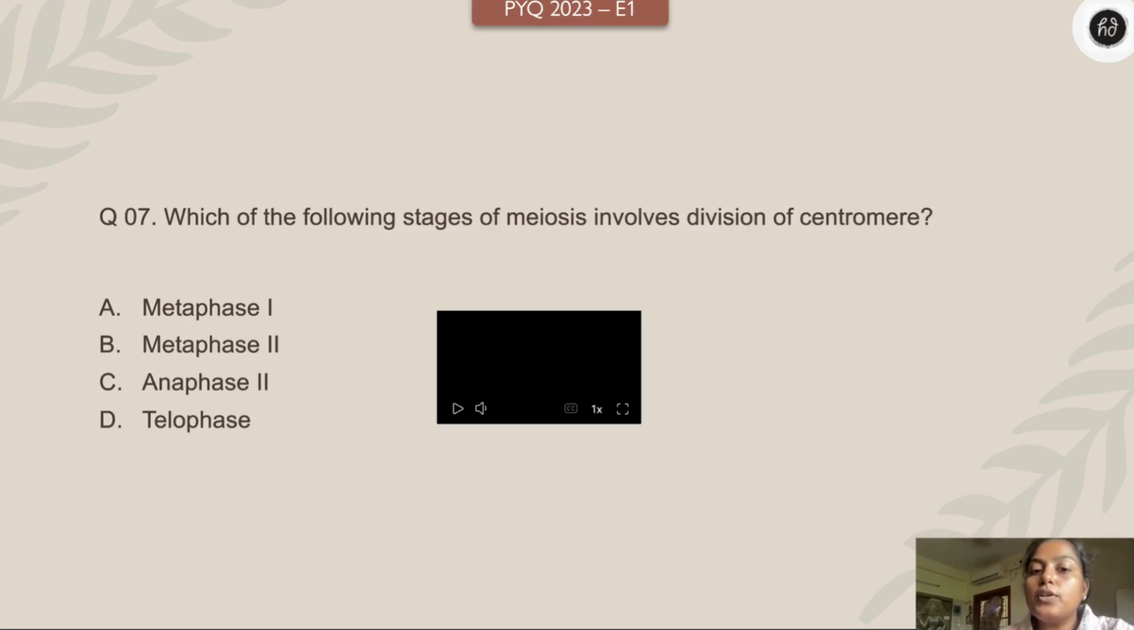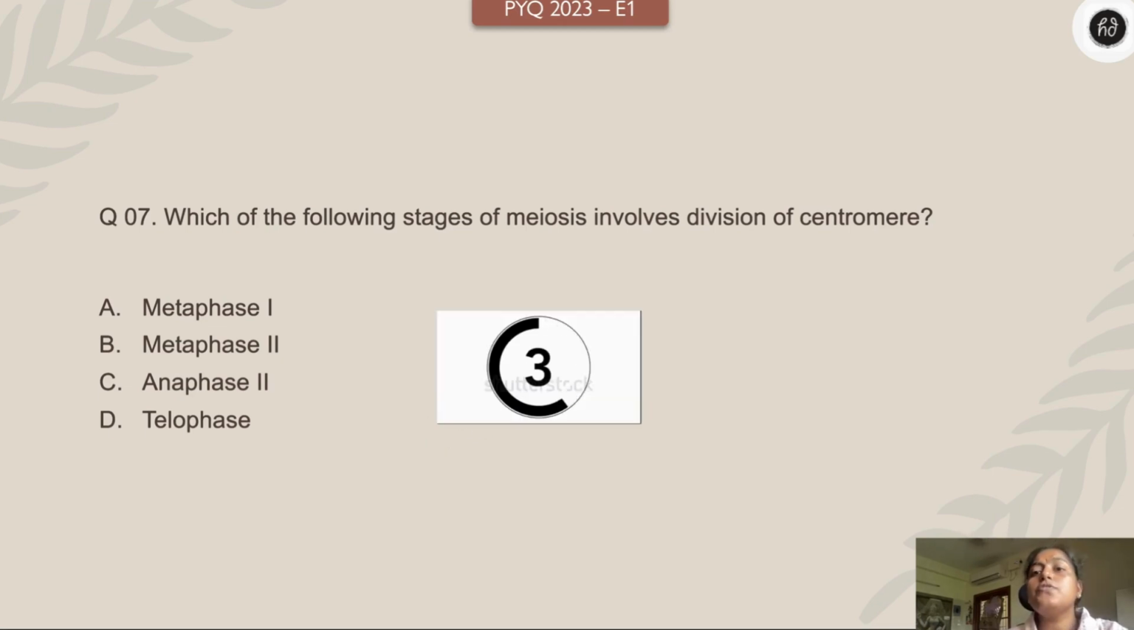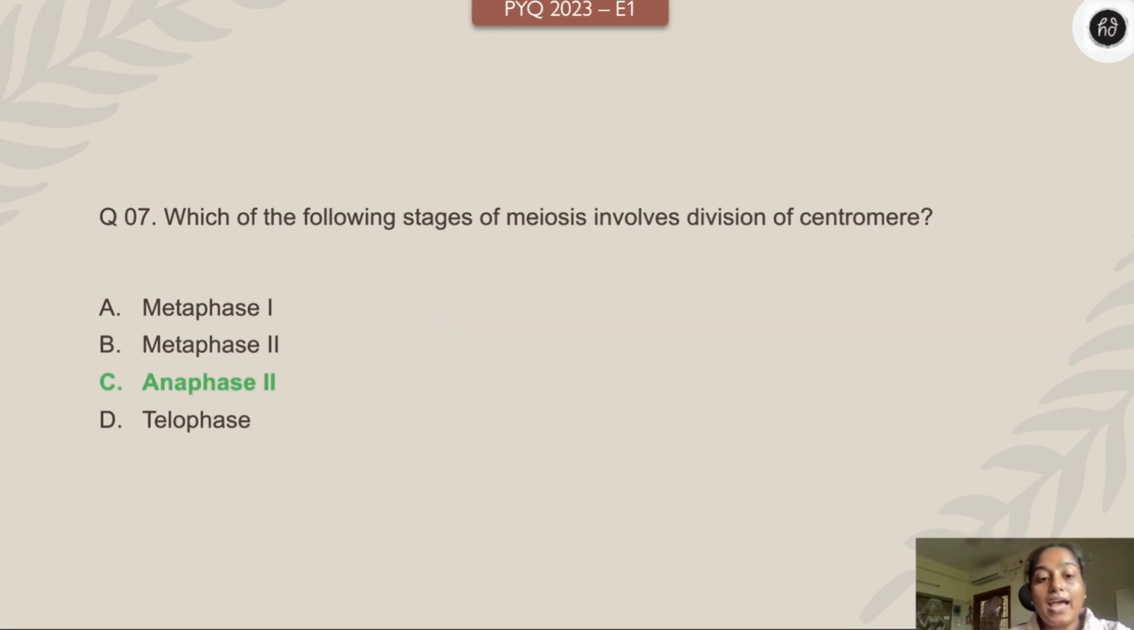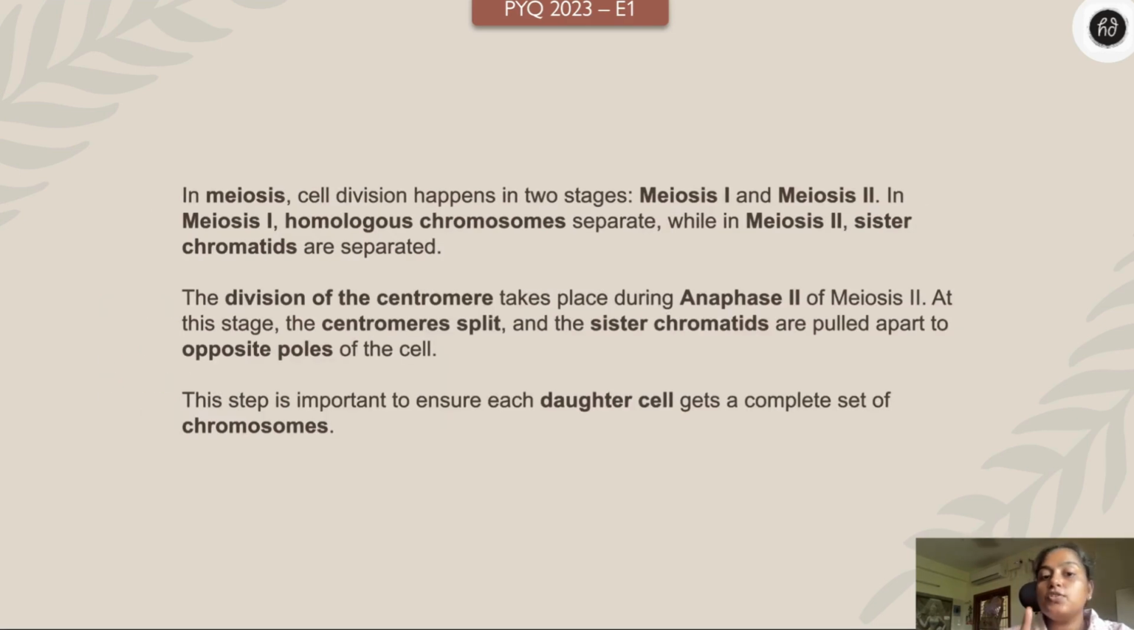Next one. Which one of the following stages of meiosis involves division of centromere? Very simple question. Metaphase 1, metaphase 2, anaphase 2, and telophase. Your time starts now. Division of centromere starts at which phase? Very simple, children. Anaphase 2, right? So the division of centromere takes place during anaphase 2, where the centromere splits and the sister chromatids are pulled apart to the opposite poles, right?